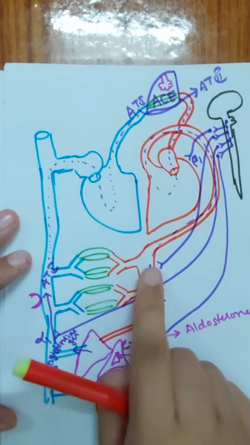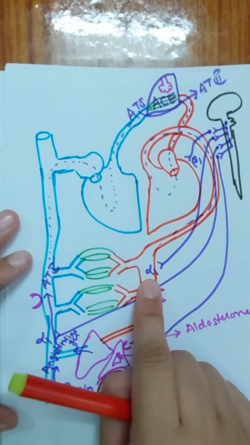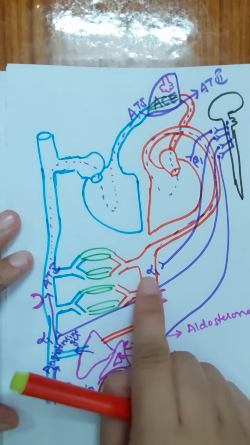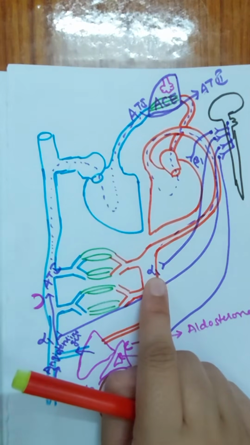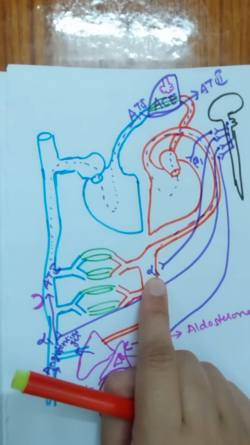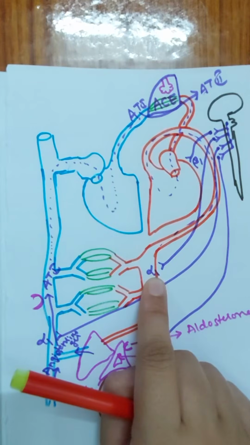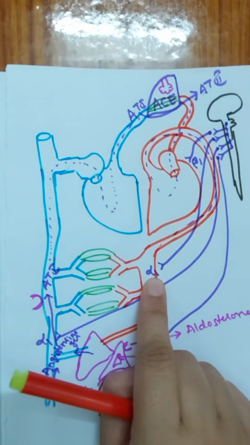Yes, we know the alpha 1 receptor is present on the arteries, and the alpha 1 receptor is also present on the veins. When we block the alpha 1 receptor of the arteries, it will cause arteriolar dilation. When arteries are dilated, it will reduce the total peripheral resistance. When total peripheral resistance is reduced, it will reduce the diastolic blood pressure.